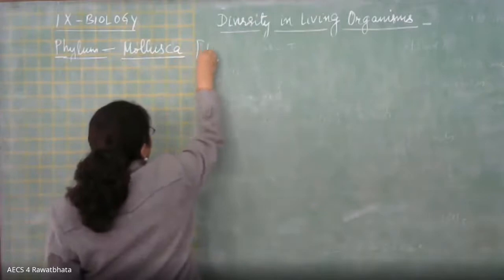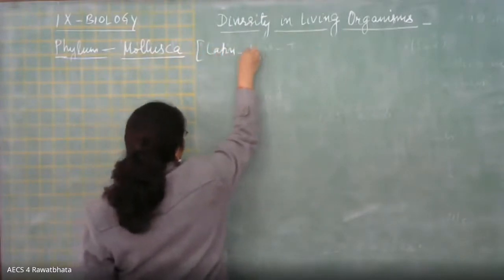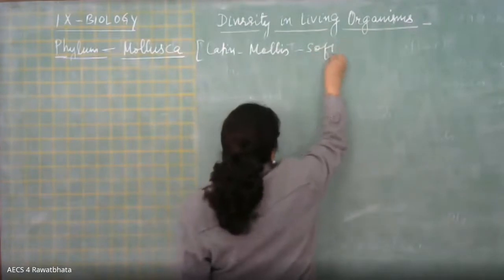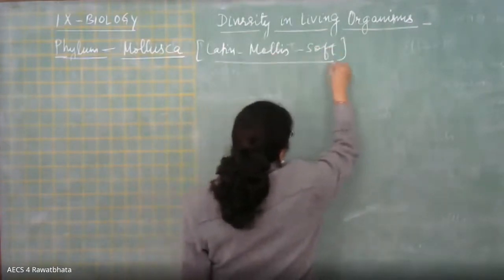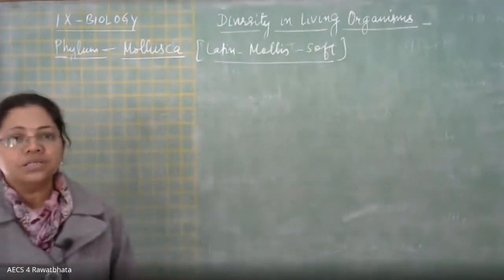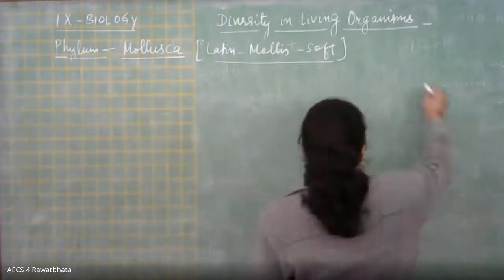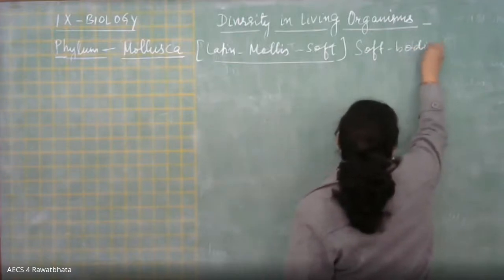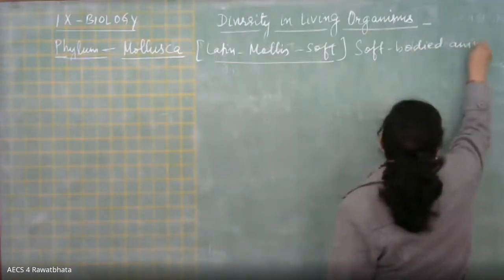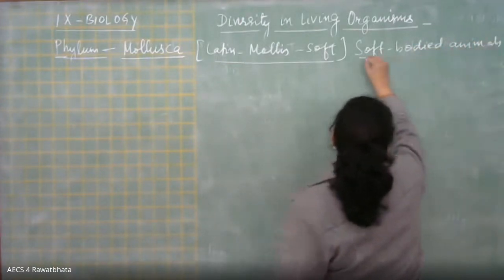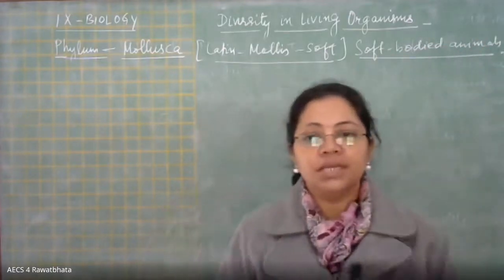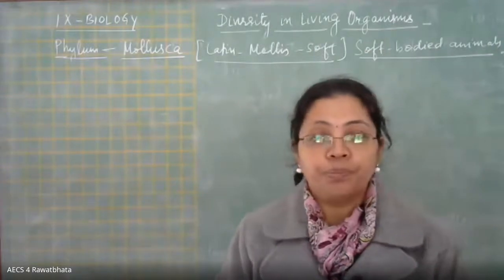Now, in the Latin language, the word mollis stands for soft, which means these are soft-bodied animals; their body is extremely soft.